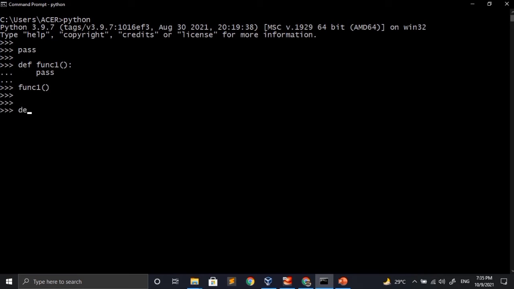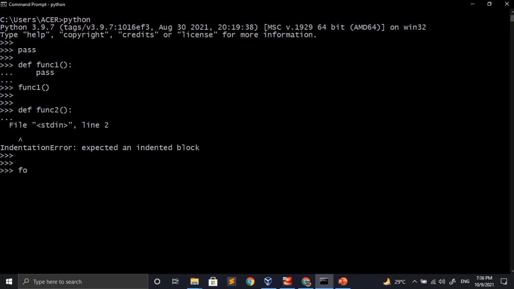So if we try to make a function without a body, without any indented statement, then we will directly receive an error. Even though I have not called this function, the error comes up automatically. This error is coming because this expression is empty and in Python empty expressions are not allowed. So to avoid this situation, the pass statement is used.